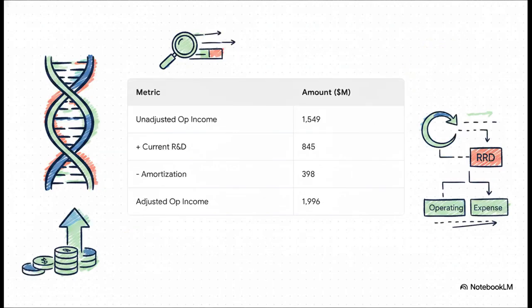Let's look at biotech giant Amgen to actually see this in practice. By adding back their current R&D, which, by the way, was a whopping $845 million, and then subtracting the amortization of their newly calculated research asset, their entire profitability profile completely transforms. We're literally moving R&D out of the operating expense column and treating it like the capital investment it truly is.